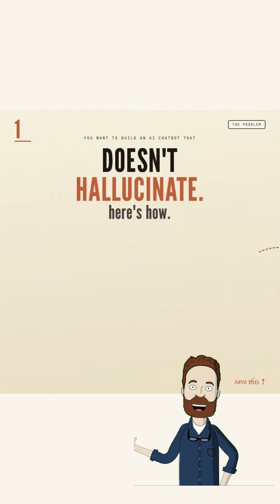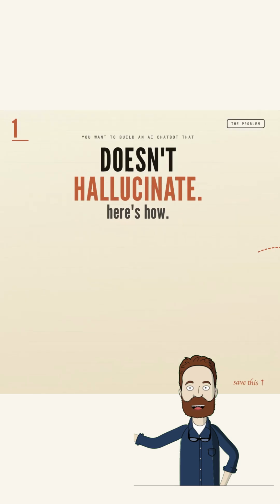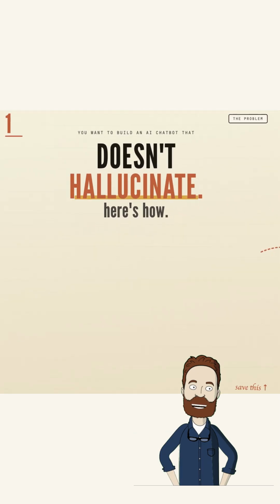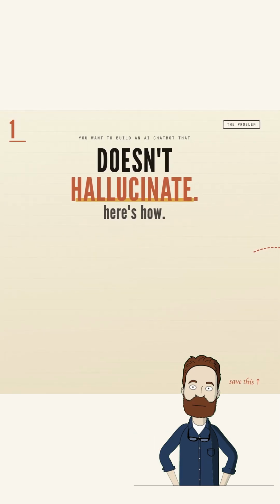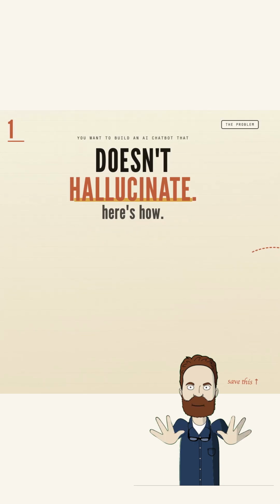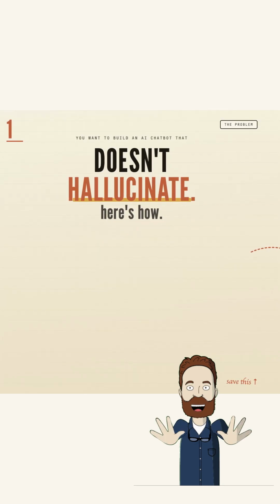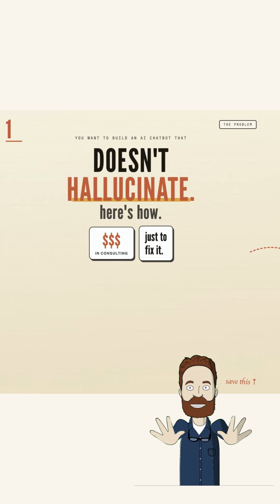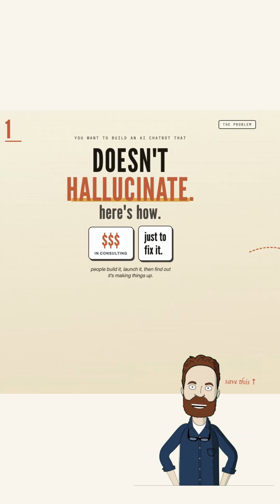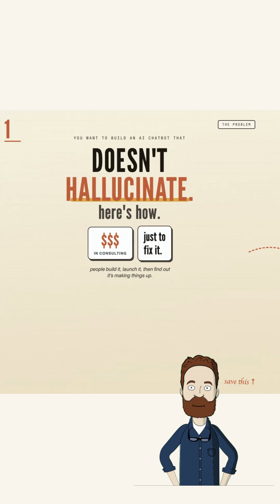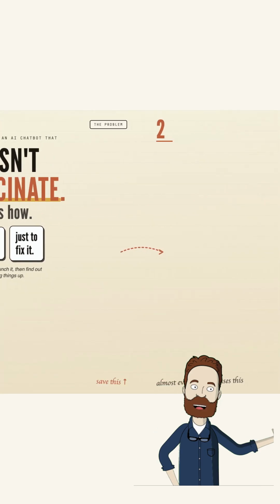So you want to build an AI chatbot that answers your customers' questions? And most importantly, doesn't hallucinate, doesn't confidently hand people information that's just wrong. This is one of the biggest problems out there. People build the chatbot, launch it, then find out it's making things up, and end up paying thousands in consulting just to fix it. I've talked to a ton of people building these, and they all make the same handful of mistakes. Fix these, and you go from a chatbot that lies to a golden one.